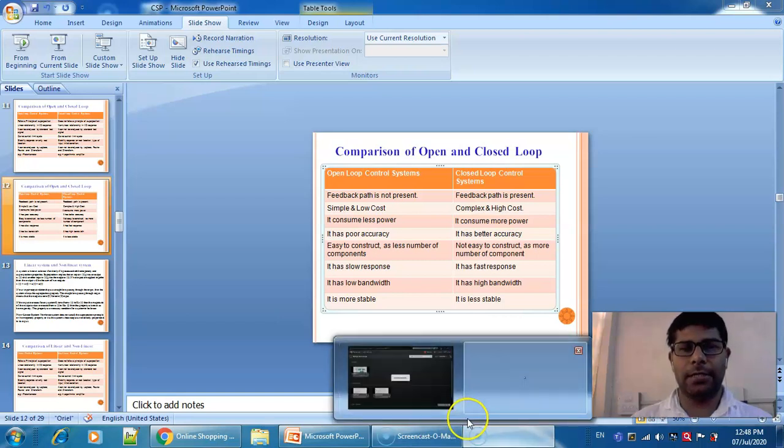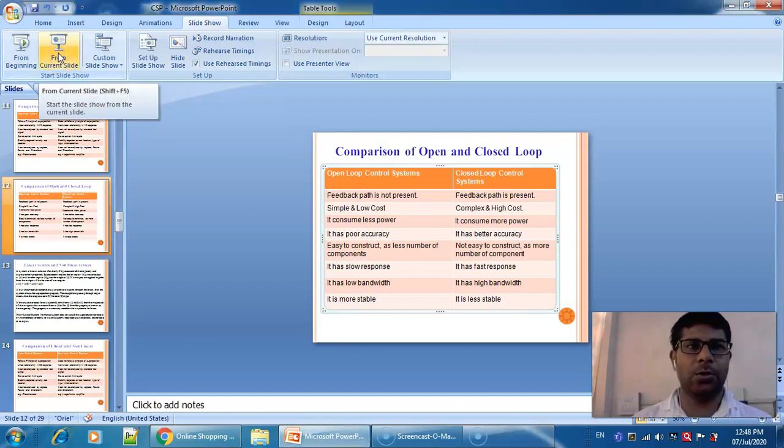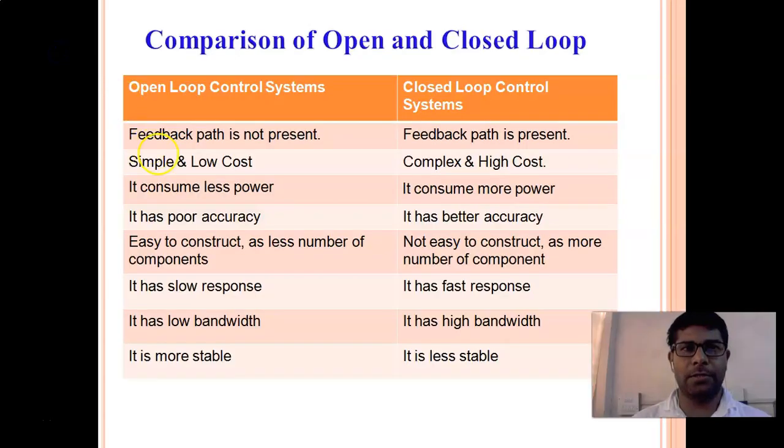In the last lecture, I already explained what an open loop control system is and what a closed loop control system is. So what are the advantages and disadvantages of both open and closed? Now we'll see the comparison between open and closed. Dear students, I would like to tell you a very important point here. This comparison is very important